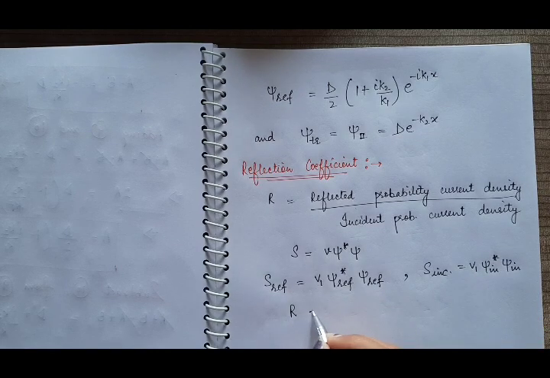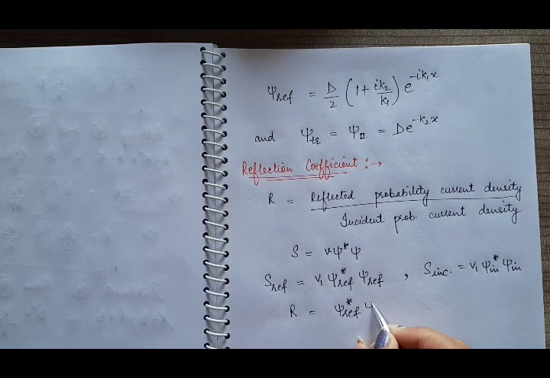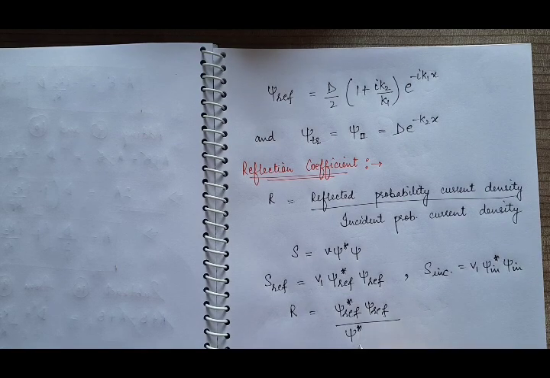We will have R is equal to psi star psi of the reflected wave divided by psi star psi of the incident wave.